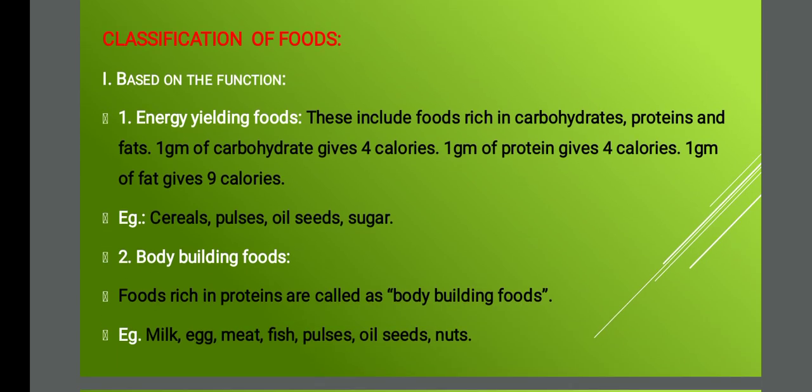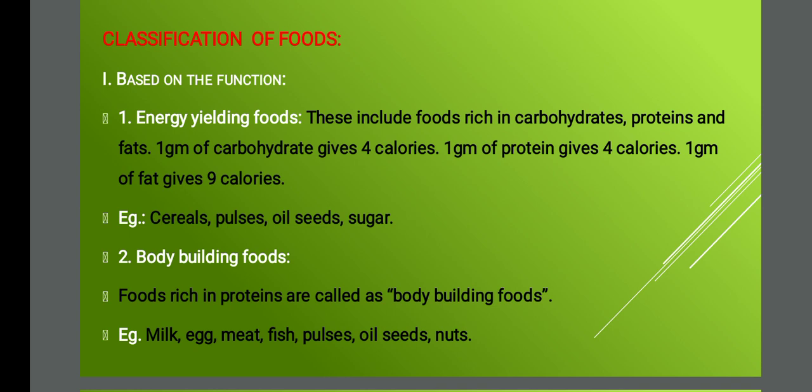Coming to the classification of food, food is classified on the basis of 2 things. The first is classification based on their function, and the second is classification based on the nutrient value. I'll repeat. One is based on the function: for which purpose is food being used.